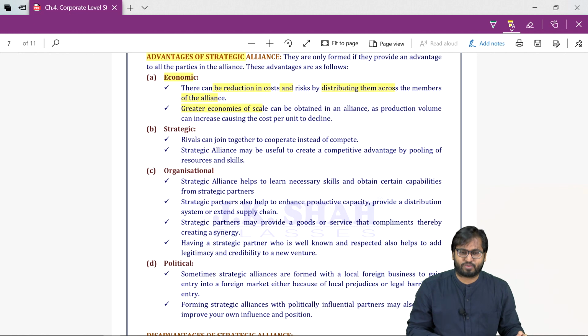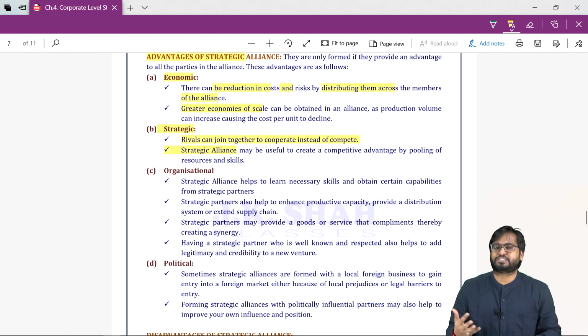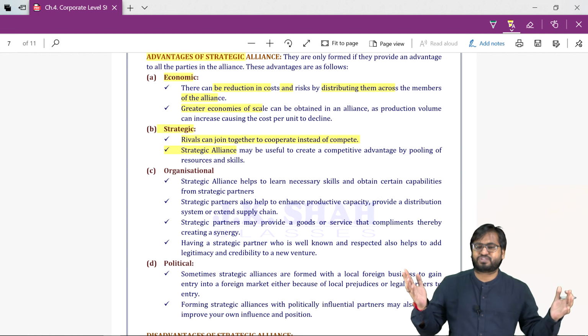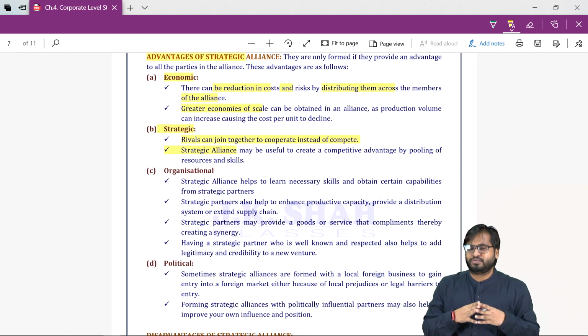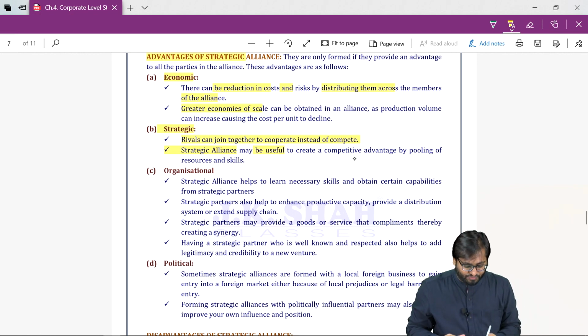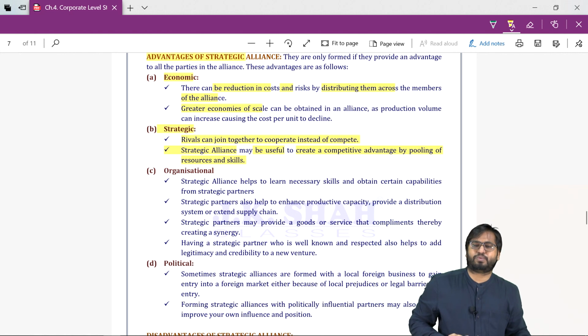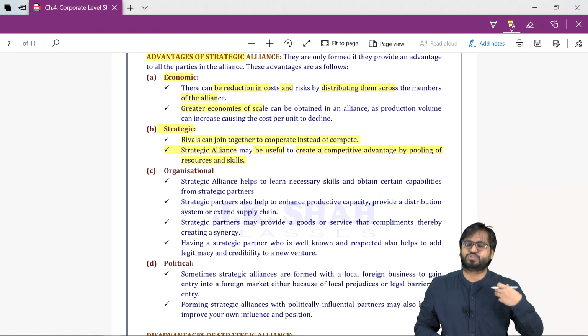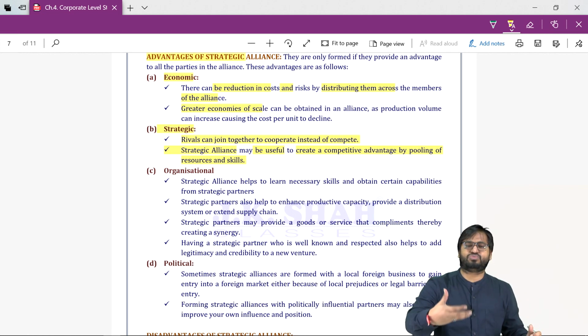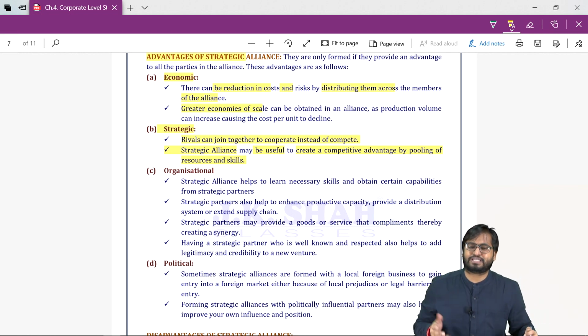This was economic benefit. Strategic. Rivals can join together to cooperate instead of compete. So instead of competing with each other, let's have a strategic alliance. Let's not compete, let's work together. It may be useful to create competitive advantage by pooling of resources. So use my resources, I will use your resources. You use my technology, I will use your technology. So this is strategic advantage.